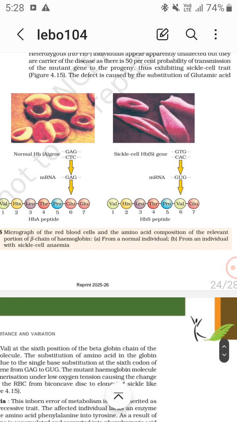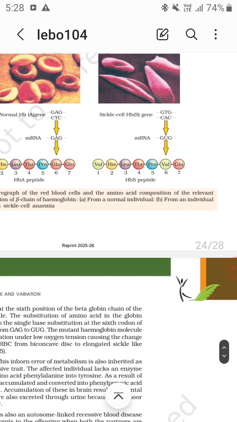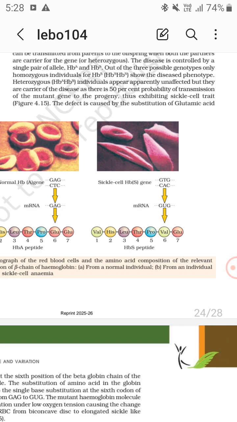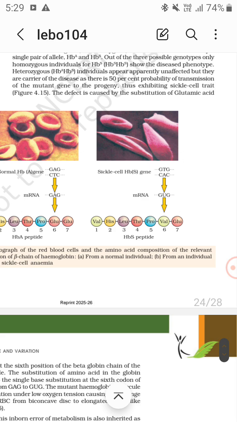The micrograph of the red blood cells and the amino acid composition of the relevant portion of the beta chain of hemoglobin from a normal individual and from an individual with sickle cell anemia. GAG, GUG. You see GAG is replaced by GUG. CTC and CAC, then GAG, and here it is GTG.